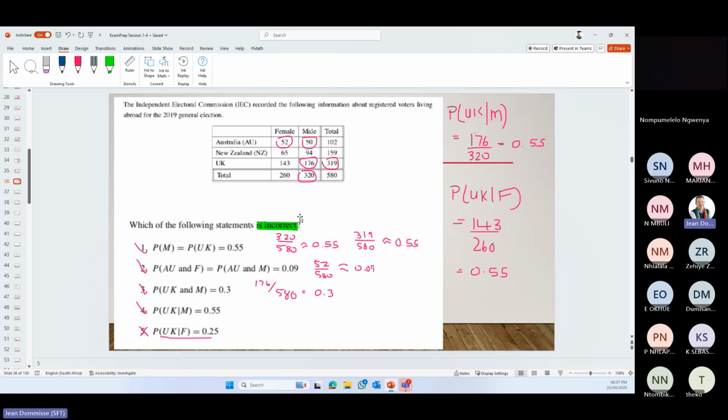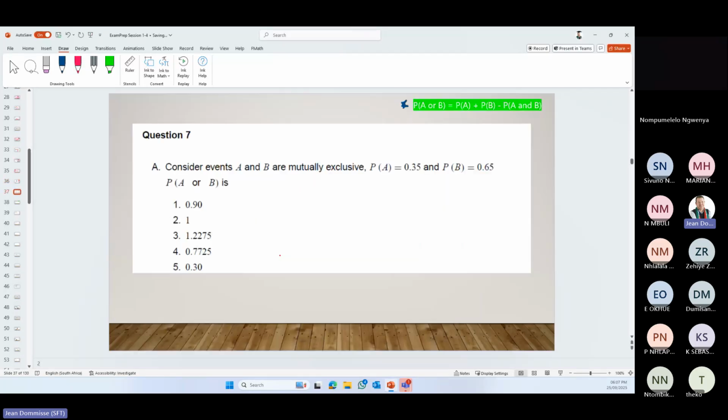So you can now even go and see, we've now done those four, but you can go and look to just say, what's the probability of New Zealand? What's the probability of New Zealand given male? So there's other options that you can just go and play with and see what answers you are getting as well. Okay, so once again, same data, but asked a bit differently.